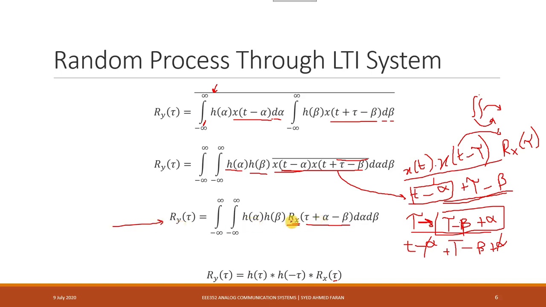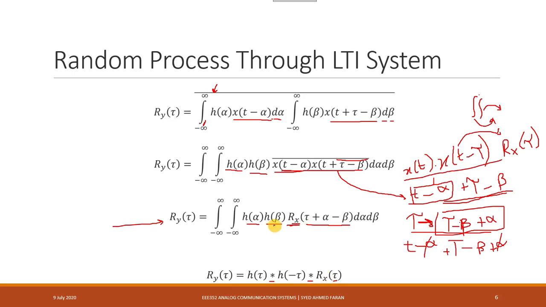And if you notice, this is the autocorrelation of the x, this is the autocorrelation of the output, and I still have to perform this convolution. So this convolution is left. So I have two convolutions, so that is why you see in the result we have two convolutions. One convolution is with this function and the other convolution is with this function. So two separate convolutions. So I write this down again. This is the autocorrelation function. Again, you know the meaning of tau.